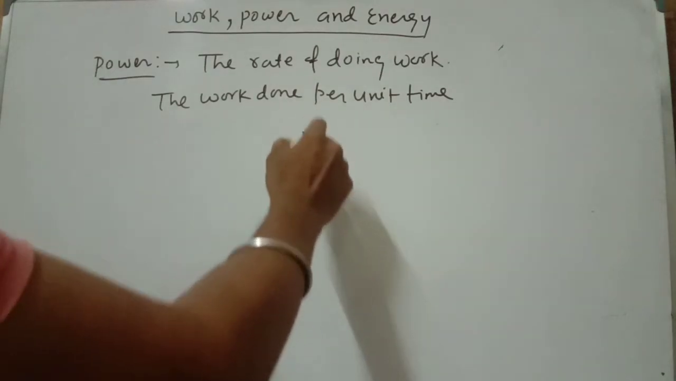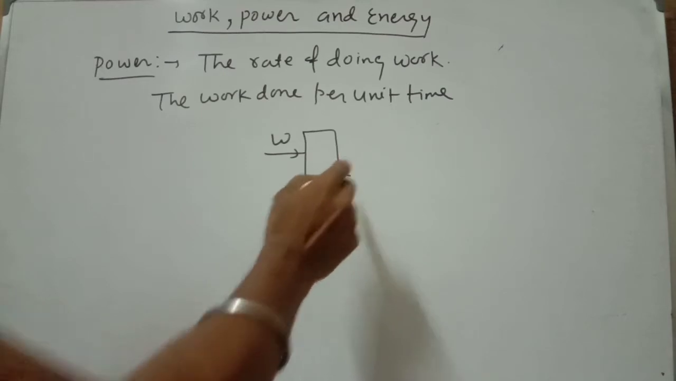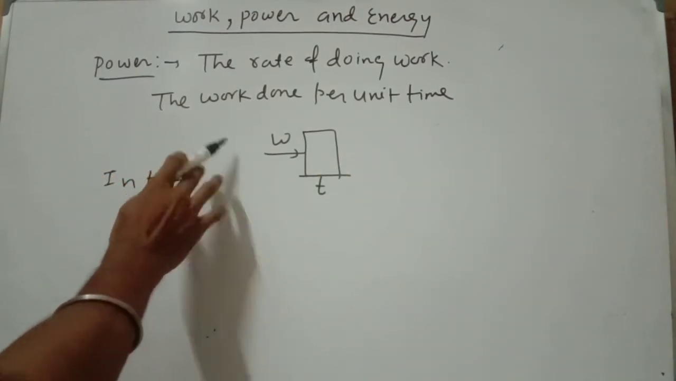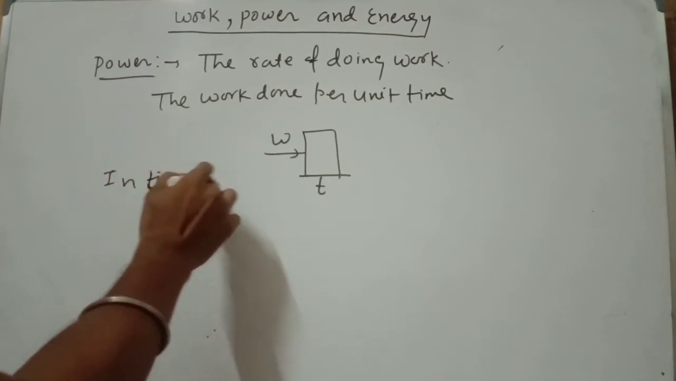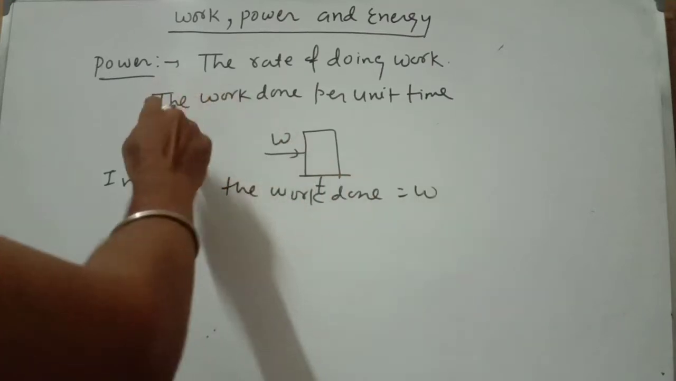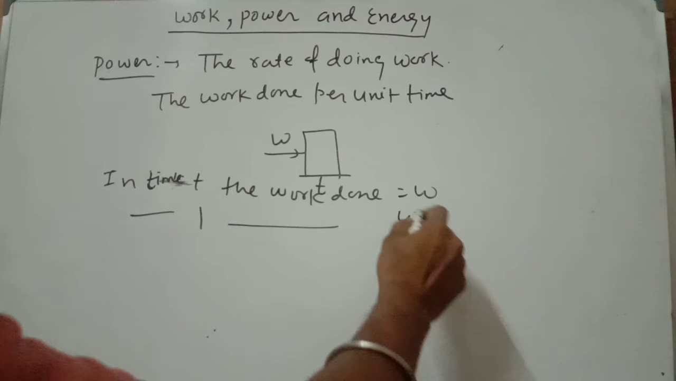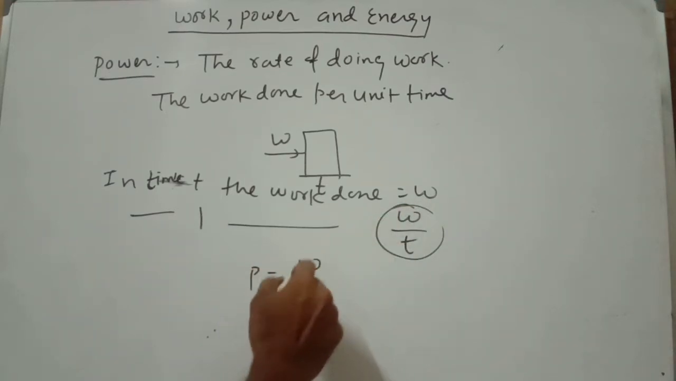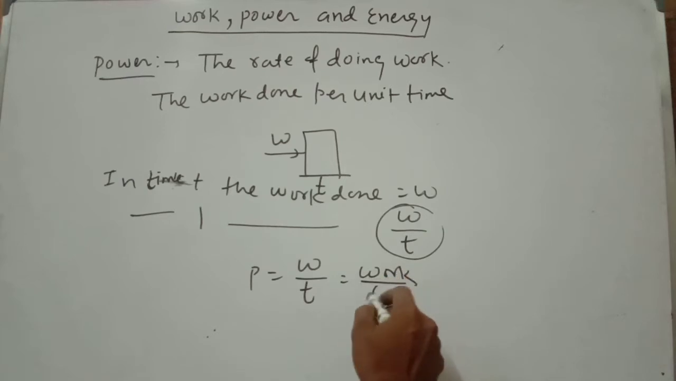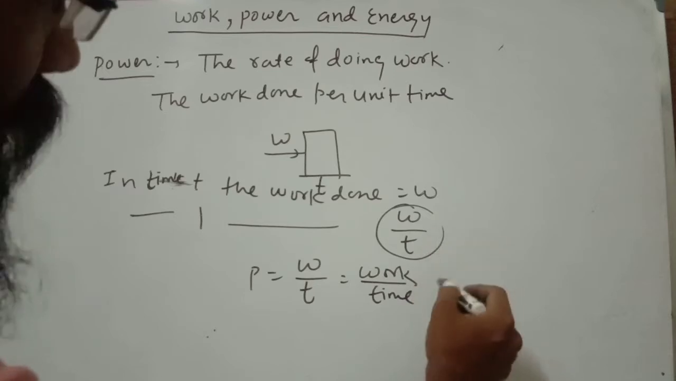Let a force be applied on this body and do work W in time t. So work done in unit time is W by t, and this gives power. So power is equal to work divided by time. So what is the unit of power? The unit is joule per second.